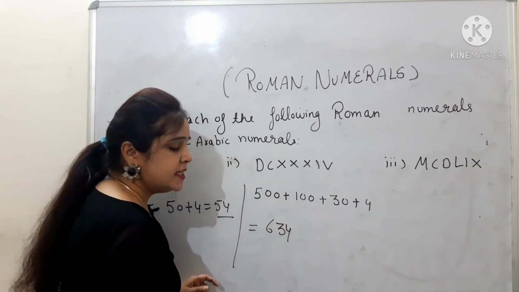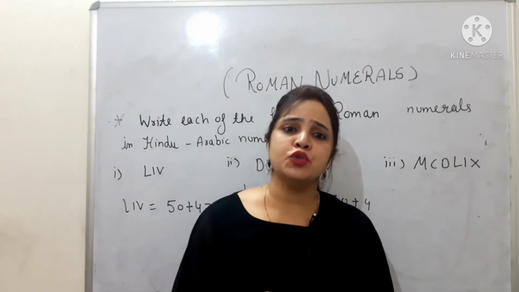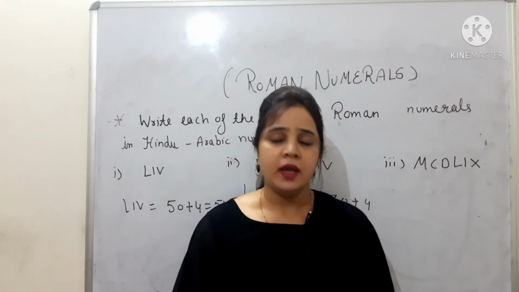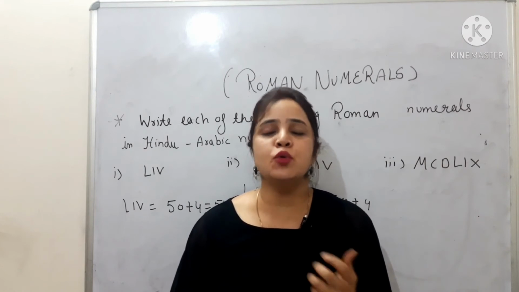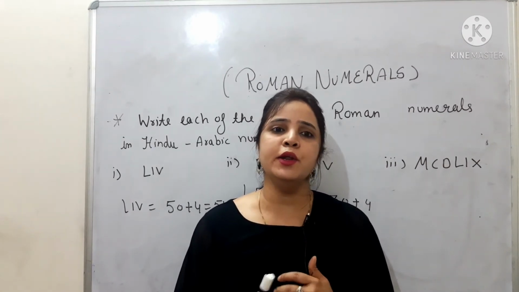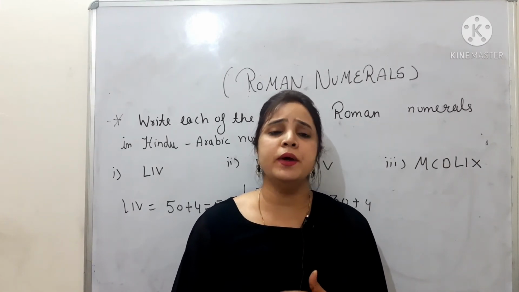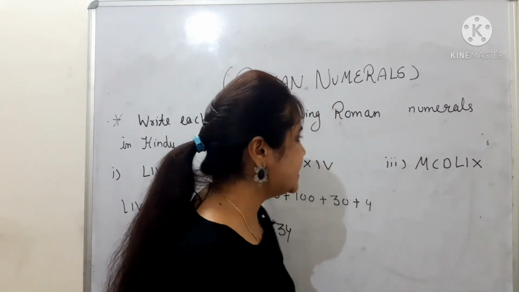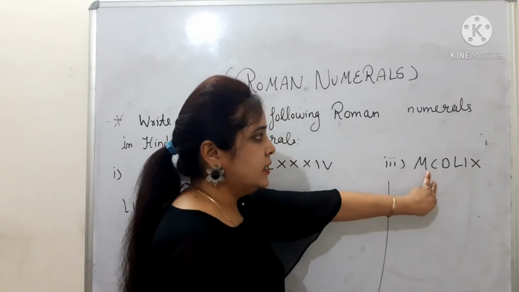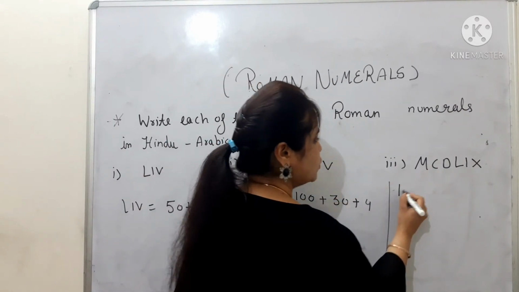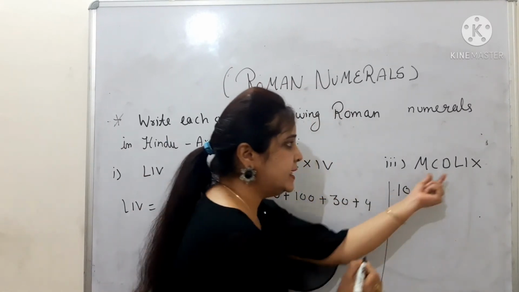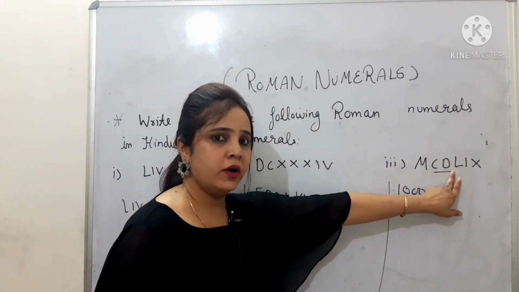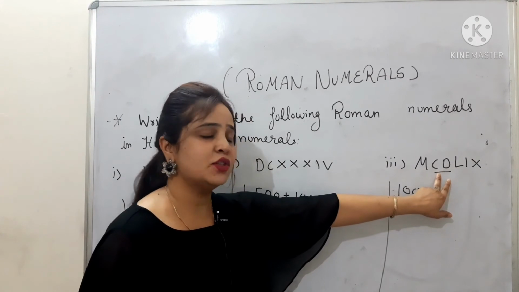634. See students, whenever you are going to solve this question, you will be finding them pretty interesting and very easy to solve. Only the game of the rules will be there. After the rules are clear, you will be able to write the Hindu Arabic numerals for the Roman numerals very easily. Clear? Now move to the next one. This M stands for 1000. Clear? Now CD, if you look at this CD, this D stands for 500 and C stands for 100.